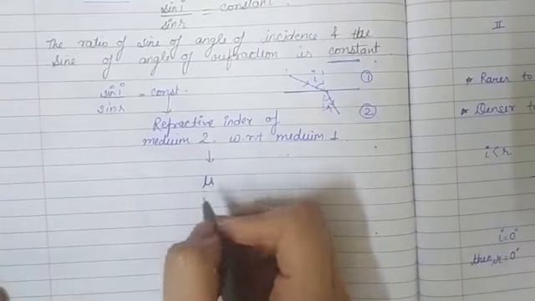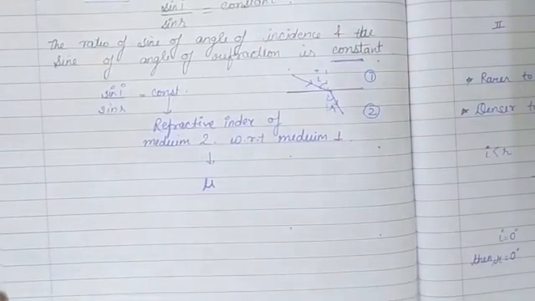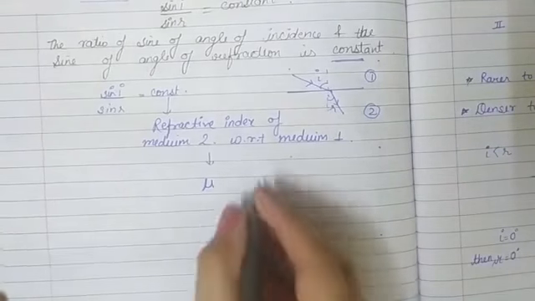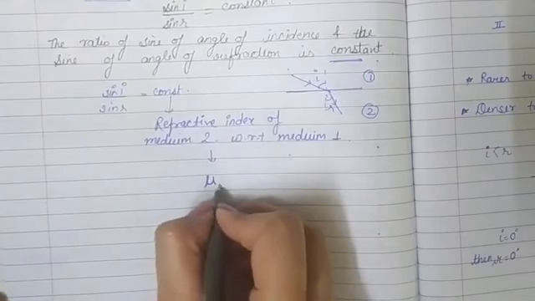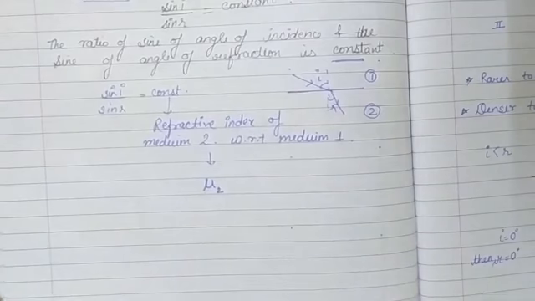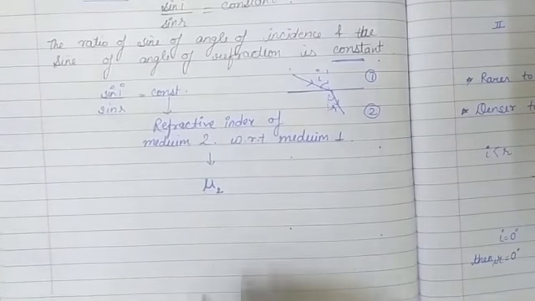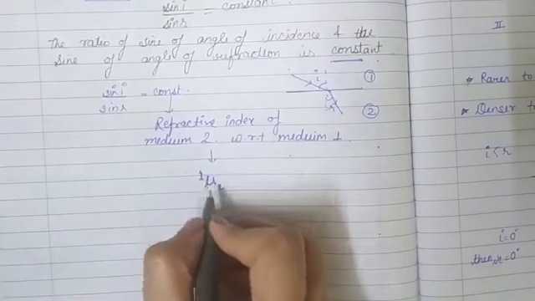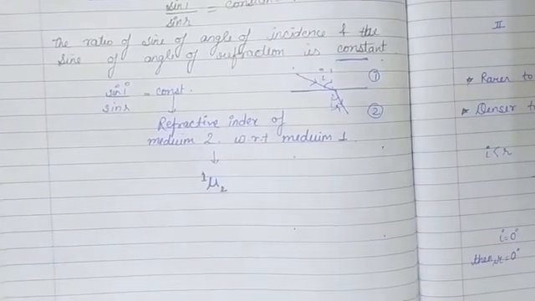Mu represents refractive index, and we have to show that it is the refractive index of medium 2 with respect to medium 1. So we write it as mu 2. Mu 2 is the refractive index of medium 2 with respect to medium 1. Then we can write 1 here. It shows that it is with respect to medium 1.